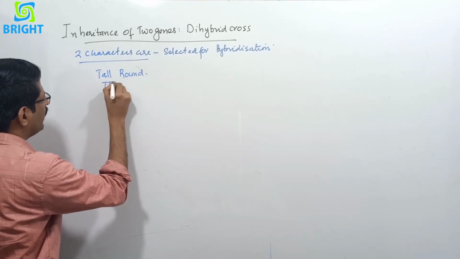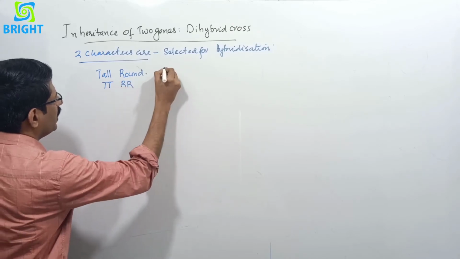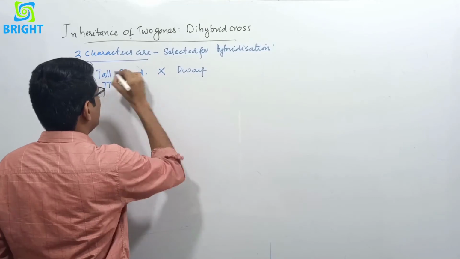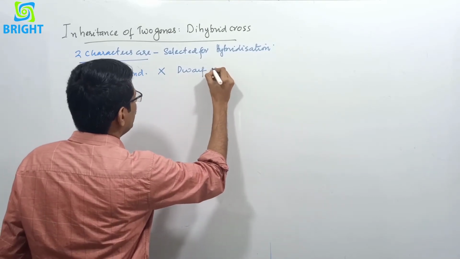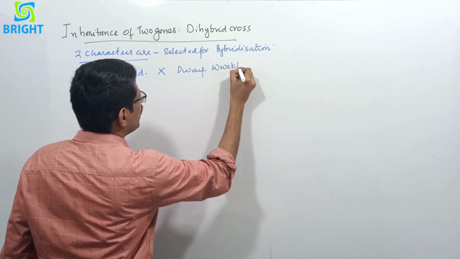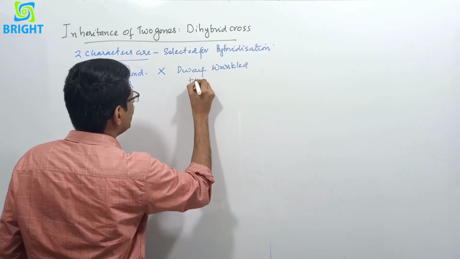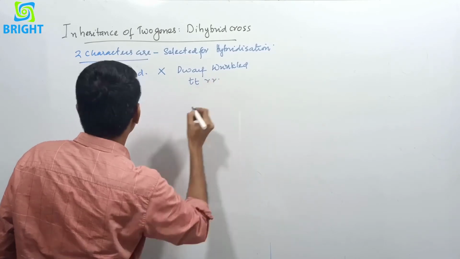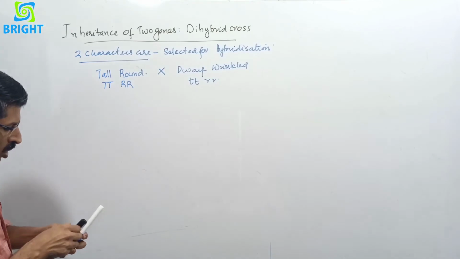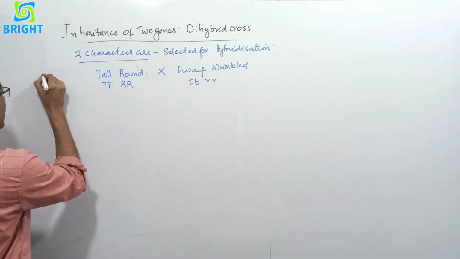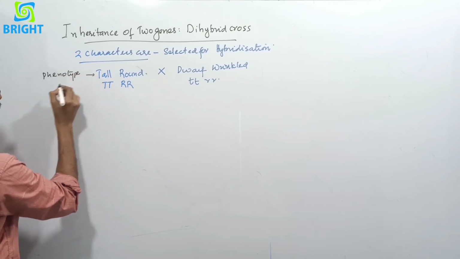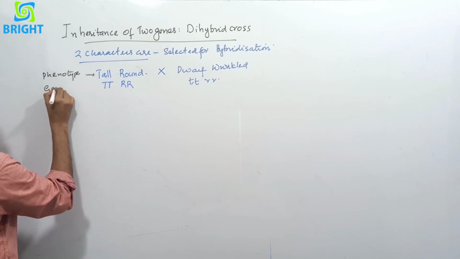So capital T, here capital R. It is crossing with the dwarf plant, the contrasting character of tall, that is dwarf plant with wrinkled seed. The seed is wrinkled. So small t, small r. So this is homozygous dominant and this is homozygous recessive. So here we will get, we know that this is phenotype and this is called genotype.